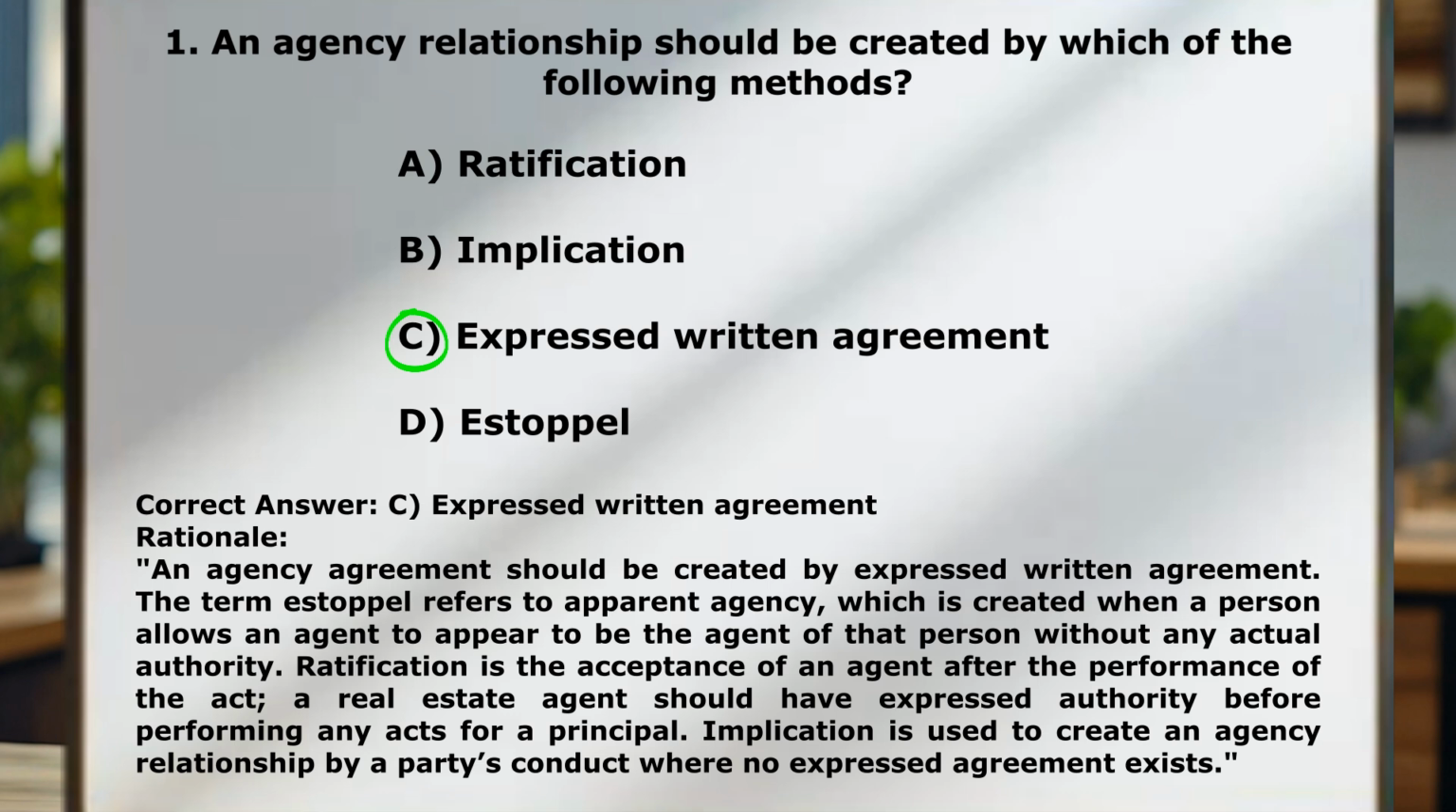The term estoppel refers to an apparent agency, which is just created when a person allows an agent to appear to be the agent of that person without any actual authority. Ratification is the acceptance of an agent after the performance of the act. And implication is used to create an agency relationship by a party's conduct where no express agreement exists, aka get it in writing. Question number two.